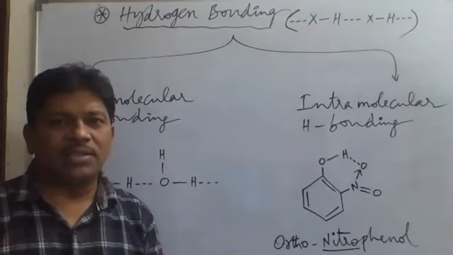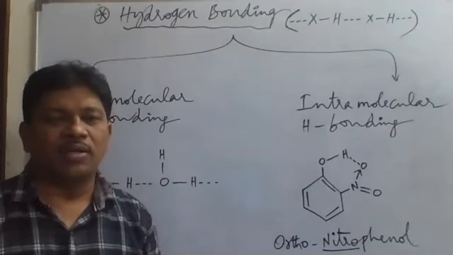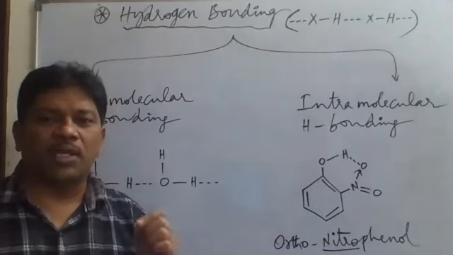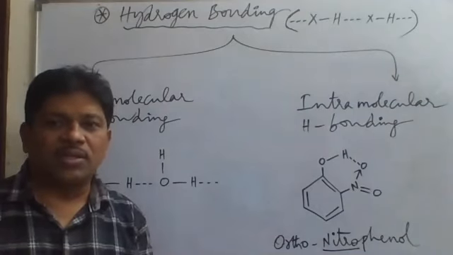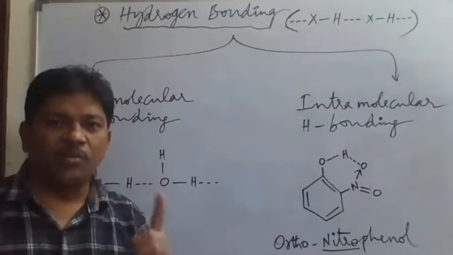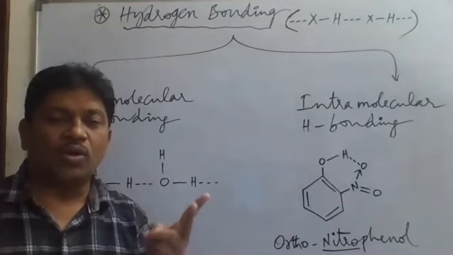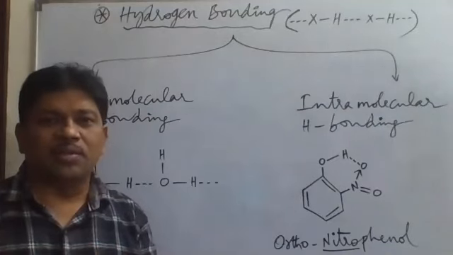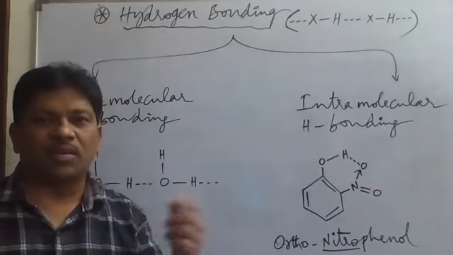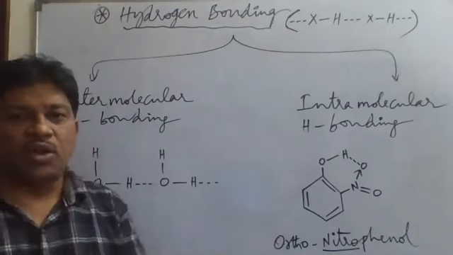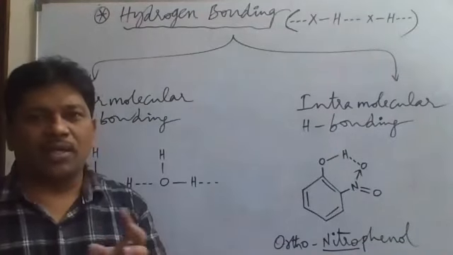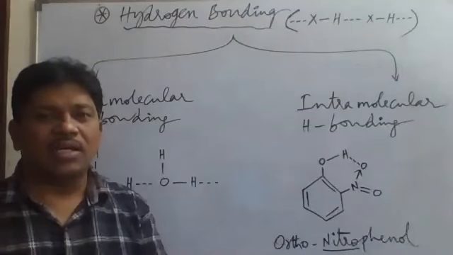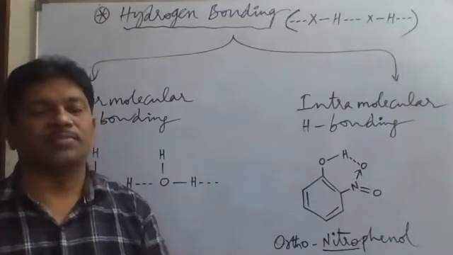Generally, hydrogen bonding is not a chemical bond at all, but we study it as one of the types of chemical bond. Generally, chemical bonds are of three types we studied: ionic bond, covalent bond, coordinate covalent bond. But hydrogen bonding is sometimes treated as one of the chemical bonds, though actually it is not. To be frank, hydrogen bonding is not a chemical bond, but a weak electrostatic attractive force.